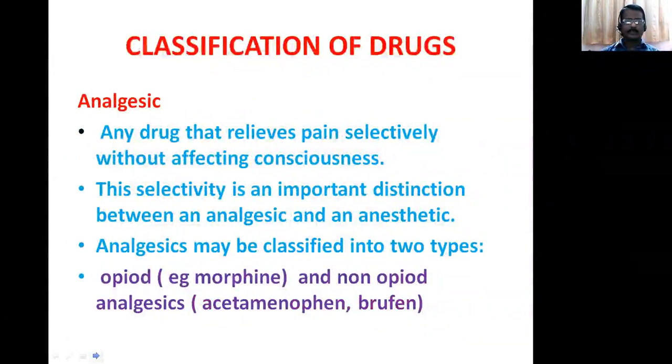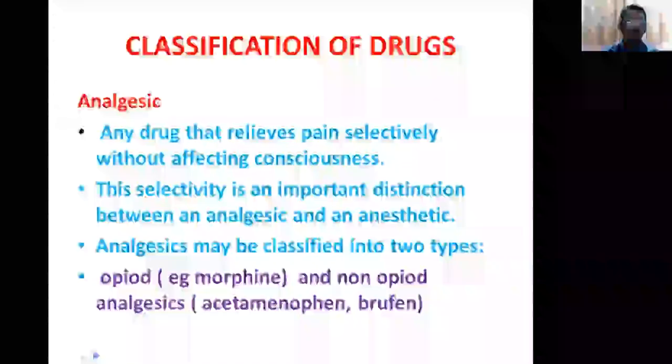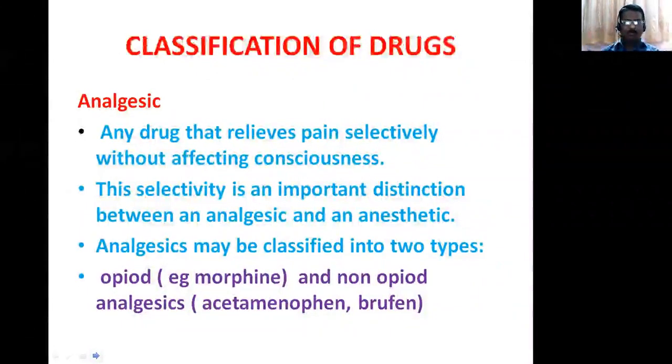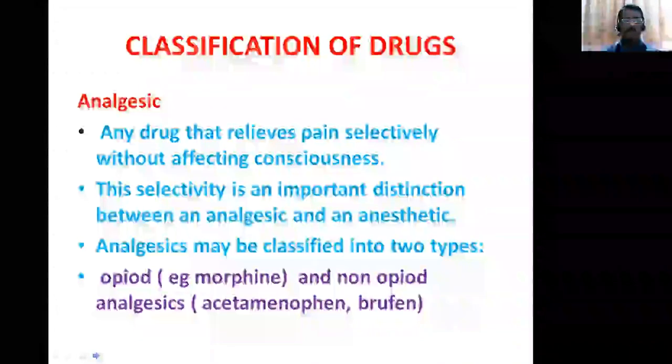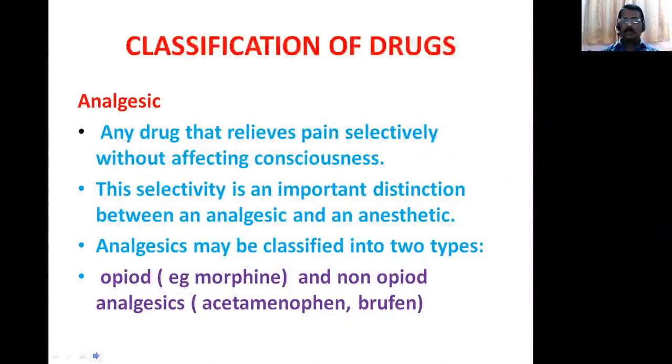Analgesic. Any drug that relieves pain selectively without affecting consciousness. This selectivity is an important distinction between an analgesic and an anesthetic, so anesthetics produce loss of consciousness. Analgesics may be classified into two types: opioid analgesics and non-opioid analgesics. Opioid example: morphine. Non-opioid analgesics are acetaminophen or brufen.